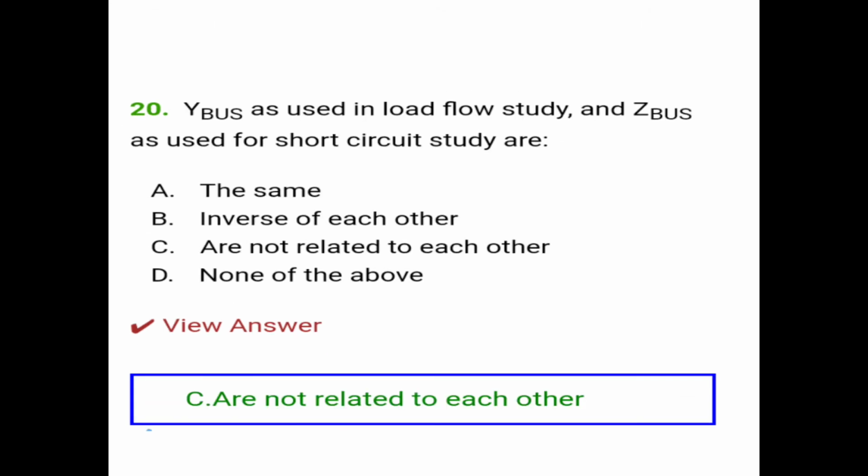So the question number 20 is, Y bus as used in load flow study and Z bus as used for short circuit study are. So the correct answer is option C, are not related to each other. Means Y bus and Z bus are not related to each other.